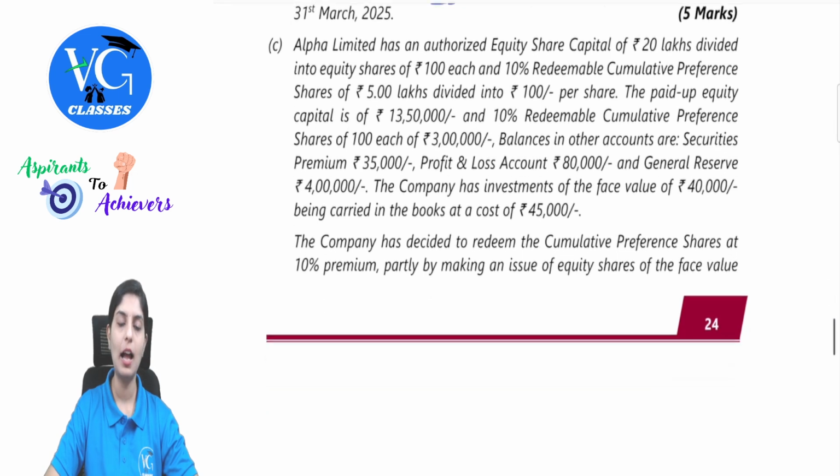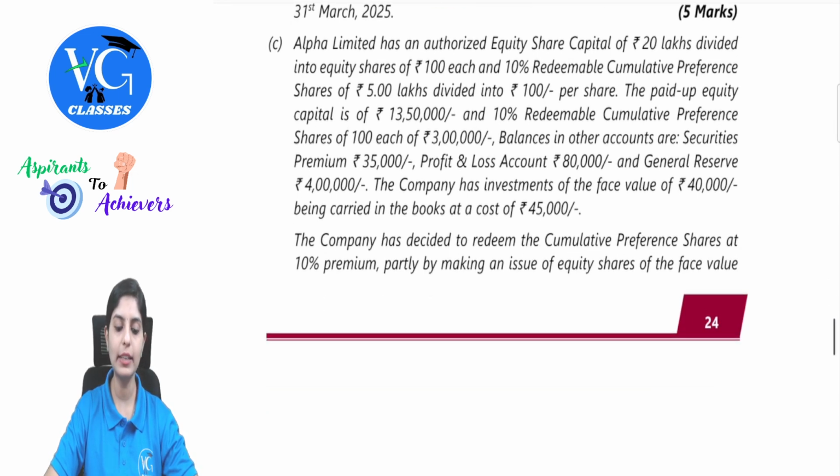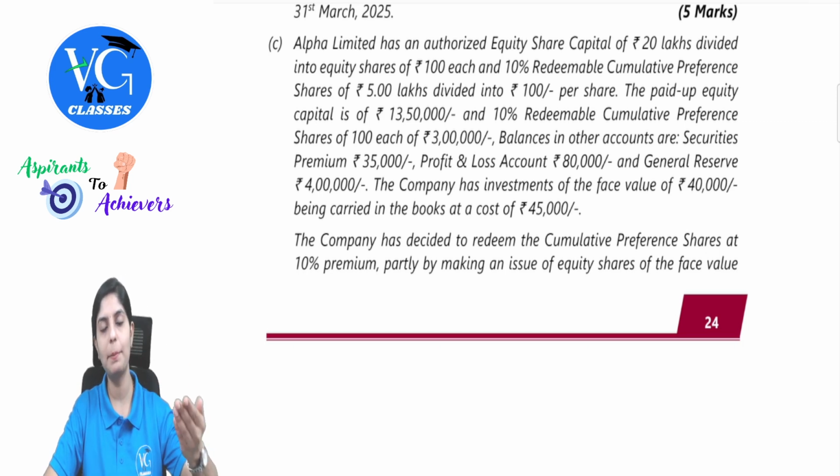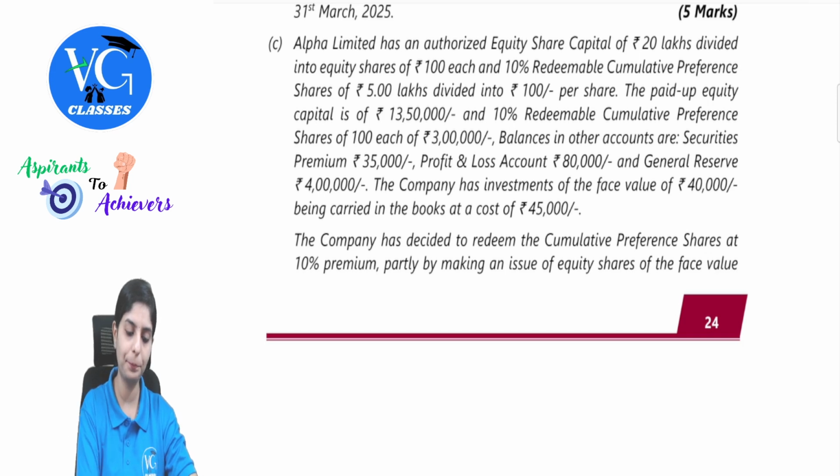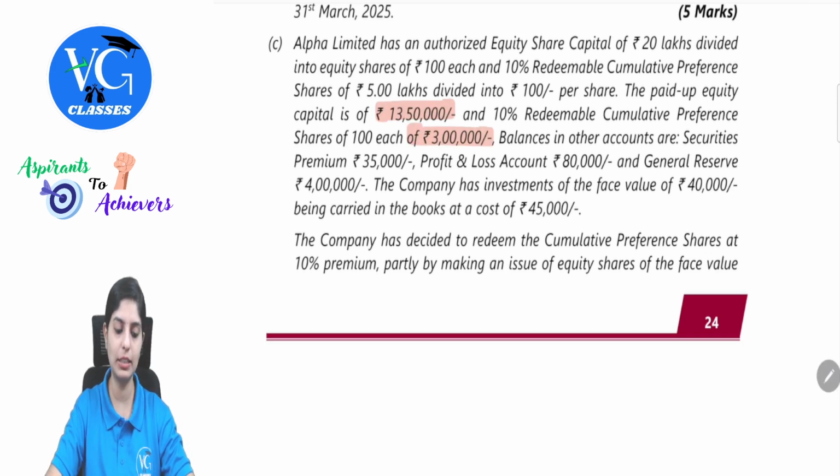Next. Alpha Limited has an authorized equity share capital of 20 lakhs divided into equity shares of 100 each and 10% redeemable cumulative preference shares of 5 lakh divided into 100 per share. See, authorized capital is anyway not so important. The paid up equity capital is of 13 lakh 50 and 10% redeemable cumulative preference shares of 100 each of 3 lakh. Paid up values are given.